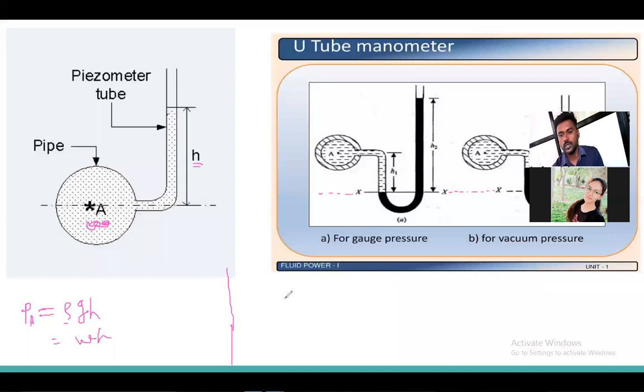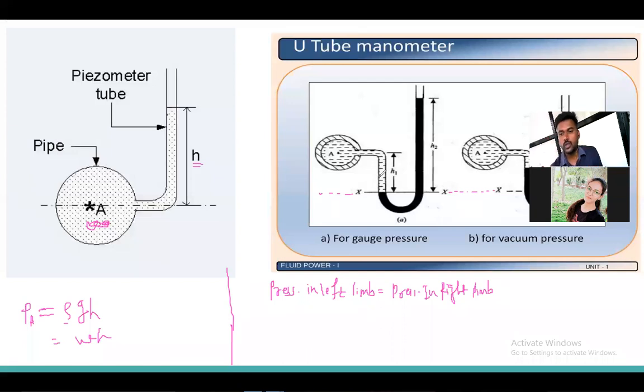So what is assumed here? Pressure in the left limb is equal to pressure in the right limb. Okay, what is assumed here? The pressure in the left limb is equal to the pressure in the right limb. Limb means what? This vertical column. Okay, left side and right side.